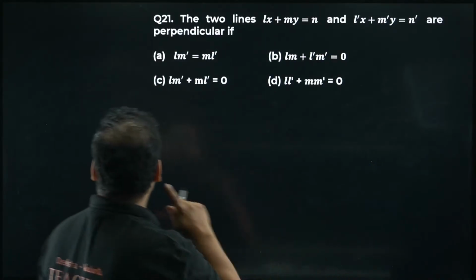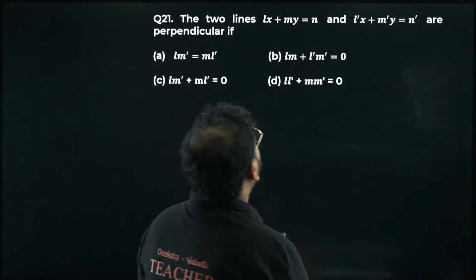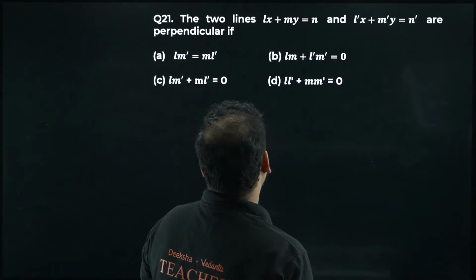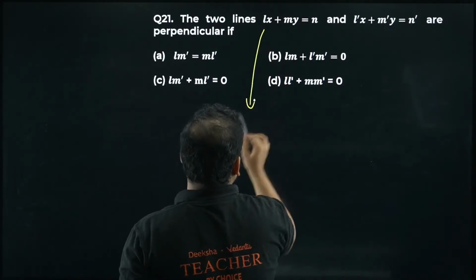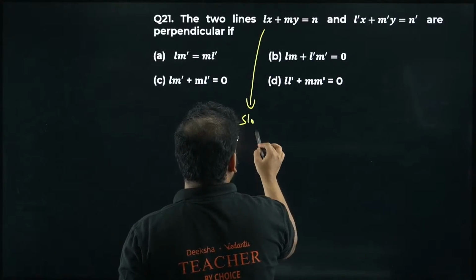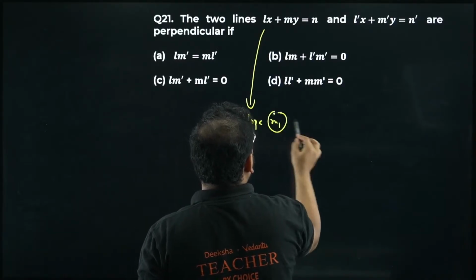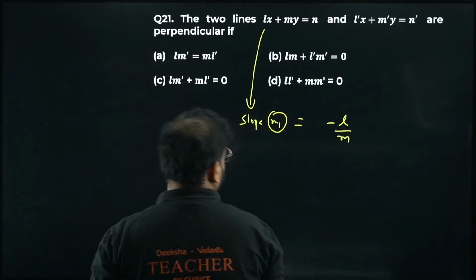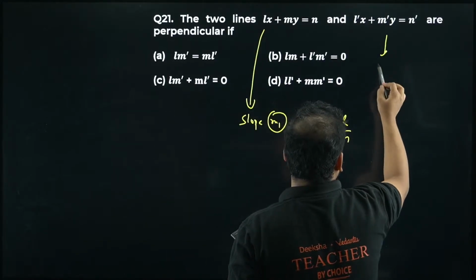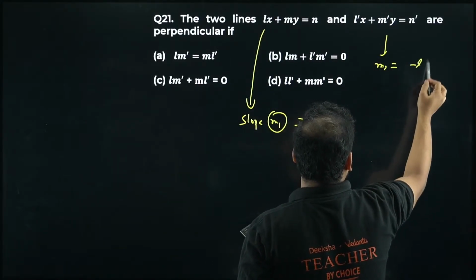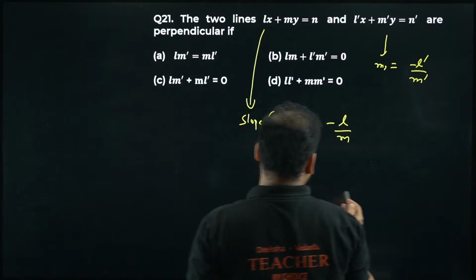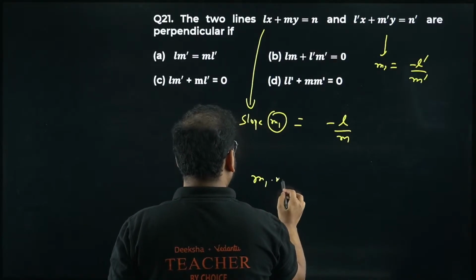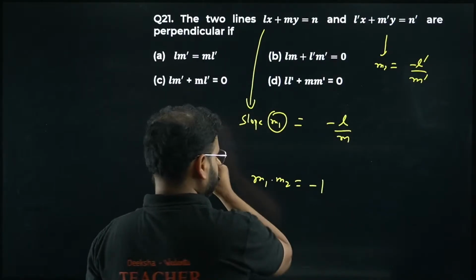Okay, question number 21. The two lines Lx + my + n and L'x + m'y + n' are perpendicular. Find the slope. This slope is, let's say, m1, which will become minus L upon m. Same thing, slope m2 will become minus L' upon m'. Perpendicular means m1 times m2 is -1.